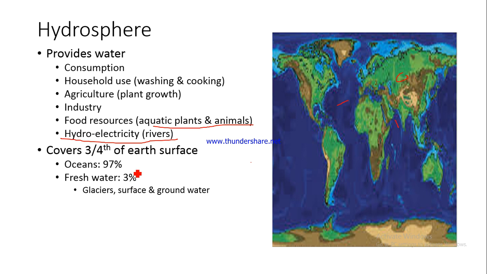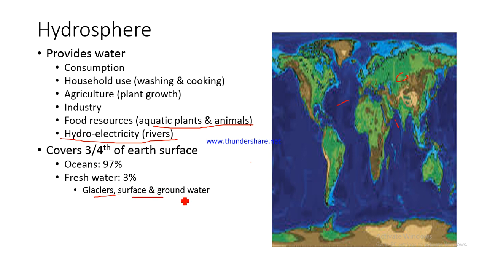However, the fresh water available in the glaciers, in the surface and the groundwater, is fit for human consumption, and we make use of this water. So the problem is not the availability of water. Water is available on earth, but the proportion which is fit for consumption is only 3%, and that is available in our glaciers and water bodies.